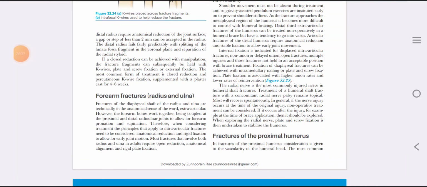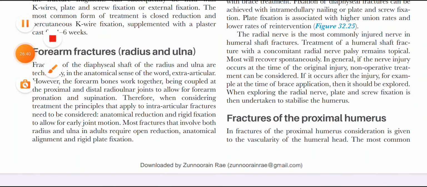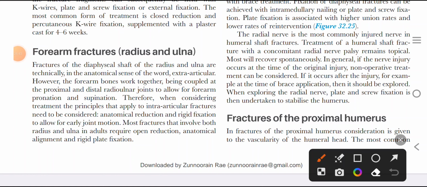Forearm fractures, radius and ulna fracture. Fractures of the diaphyseal shaft of the radius and ulna are technically, in the anatomical sense of the word, extra-articular fractures. But they allow pronation and supination at the proximal radioulnar joint and distal radioulnar joint, and we want to have this function intact, so they are also considered a joint.